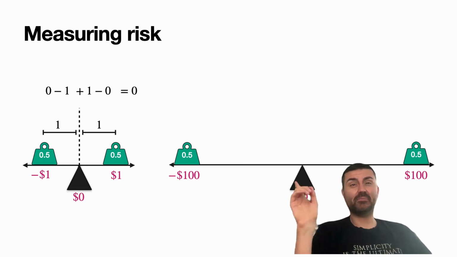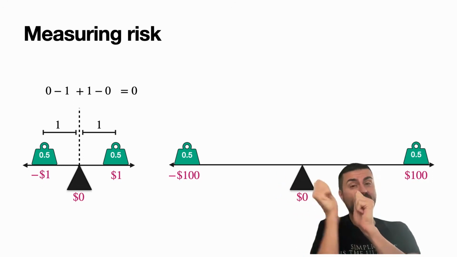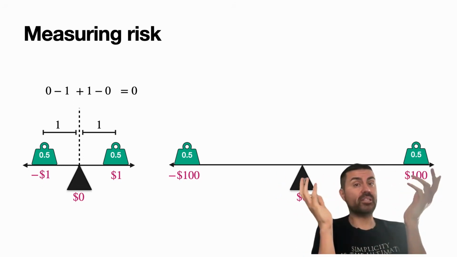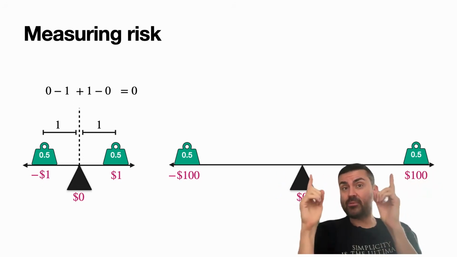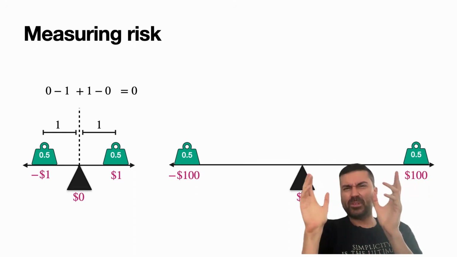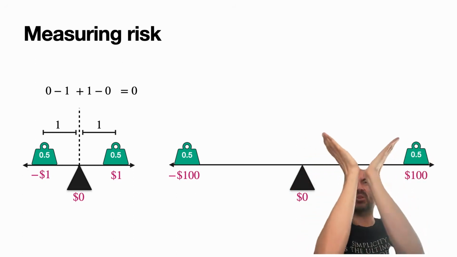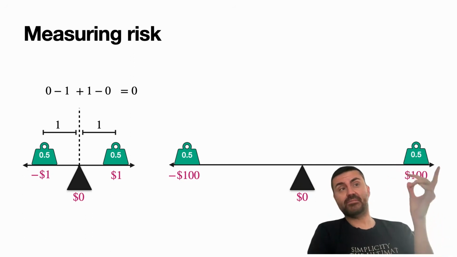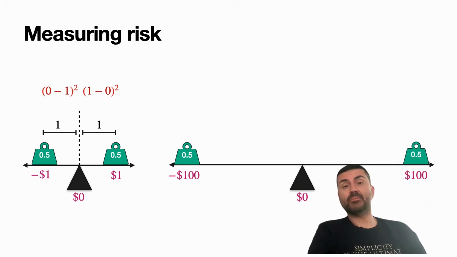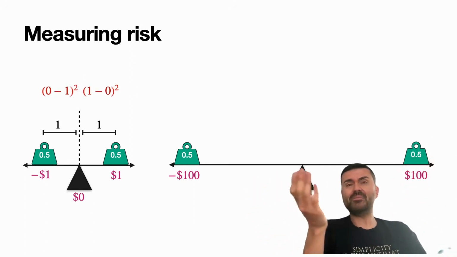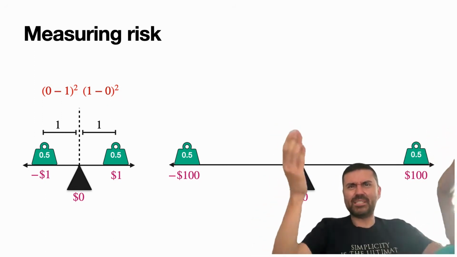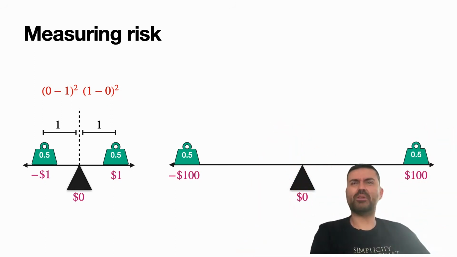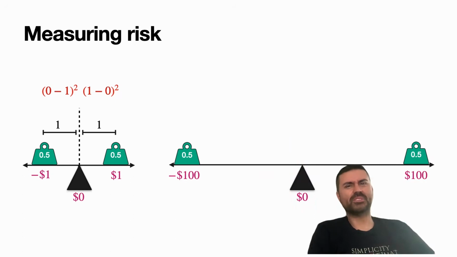So it looks like I have to make them both positive because I have a 1 in one direction and a minus 1 in the other direction. So what could I do? Well, one thing I could do is to add absolute values. However, I prefer not to because absolute values give us this corner at the bottom. It's hard to differentiate. It's a more complicated function. On the other hand, there's a better function that turns everything into positive, which is squaring. What I'm going to do is square those two numbers. Squaring might be more complicated, but it's nice because it's differentiable everywhere. It's a nice parabola. So we're almost always going to pick a square.